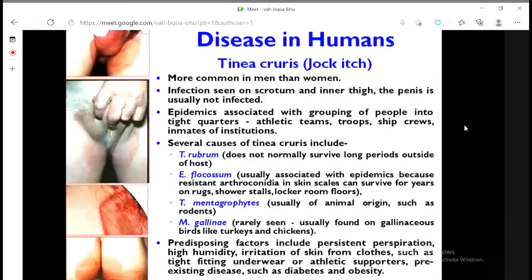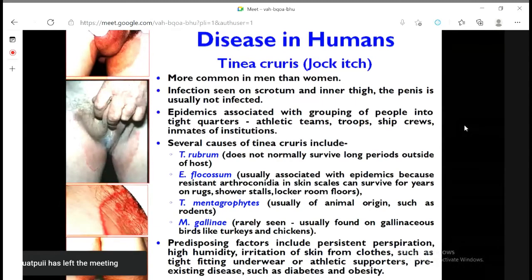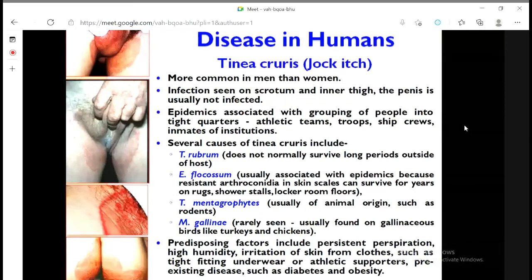Then there is tinea cruris or jock itch. It affects the inguinal part of the body, particularly in areas like India where the environment is hot and humid, and among those who use underwear for quite a long time. It causes irritation and inflammation, and that leads to serious fungal infection. I'm not sure whether the undergarment name jockey comes from here; you can decide. So this is jock itch, and it happens in human beings.